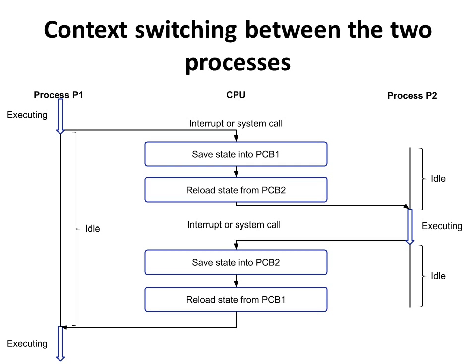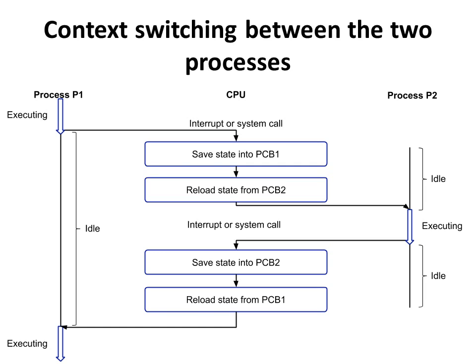Now let us understand context switching with an example. As shown in the diagram, we are going to consider two processes, P1 and P2. Initially process P1 is running. During the execution of P1, an interrupt or system call occurs, and so process P1 is switched out and process P2 is switched in.